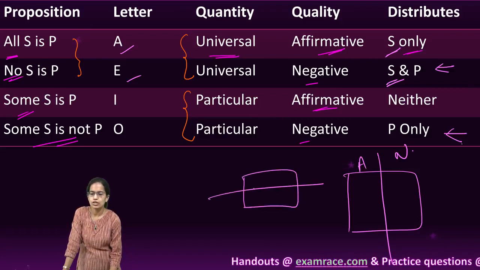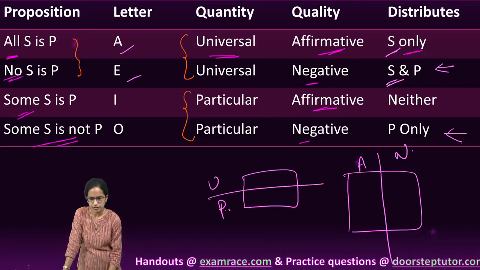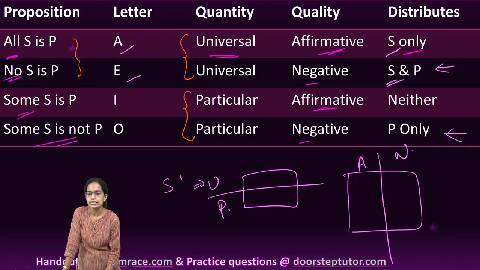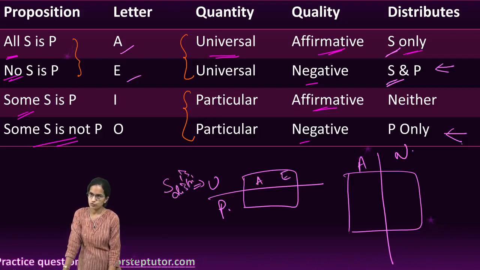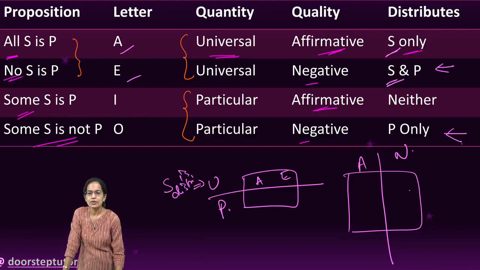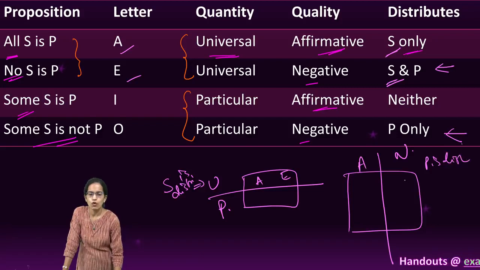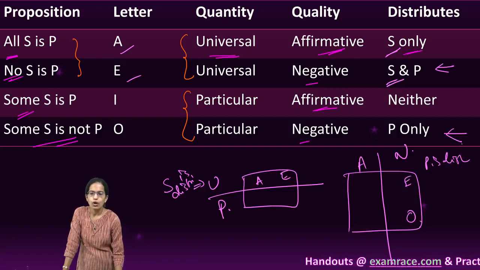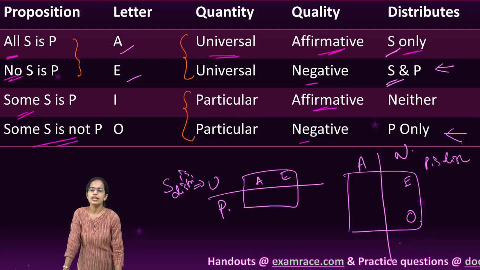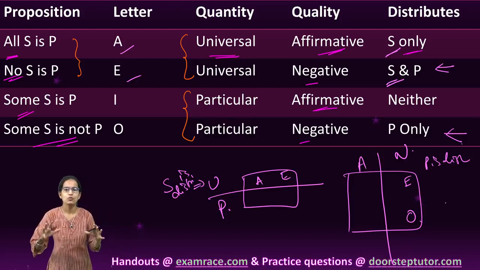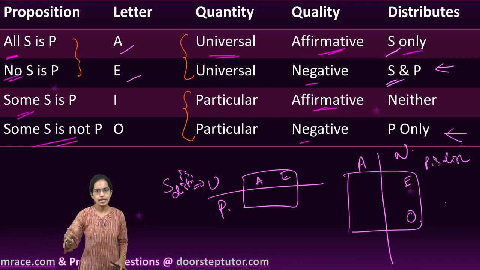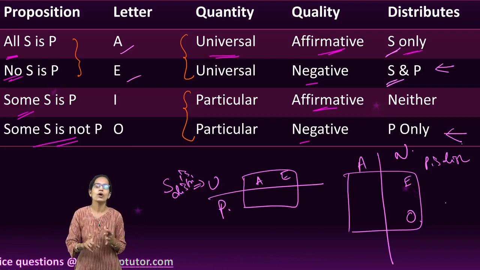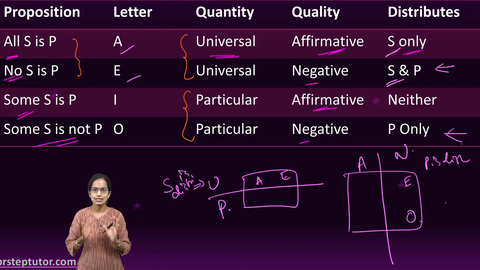When I divide it horizontally, I say it is universal or particular. When it is universal, S is distributed, so for A and E, S would be distributed. However, when it is negative, P is distributed, so for E and O, P would be distributed. And this is what we have understood with the categorical propositions: the four categorical propositions A, E, I and O, their quantity, quality and distribution, and the letters that denote them.